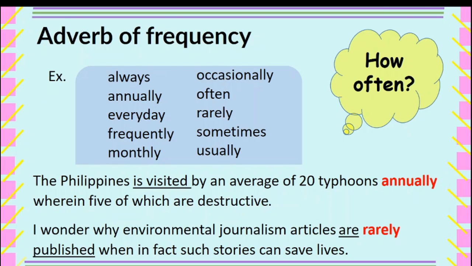Now we have this next example. I wonder why environmental journalism articles are rarely published when in fact such stories can save lives. In here, rarely is the adverb of frequency that answers the question how often, and the word rarely modifies the verb are published.